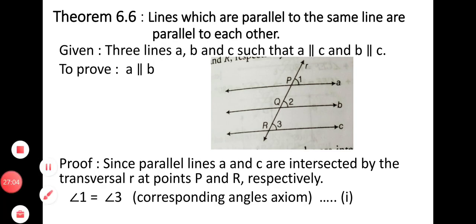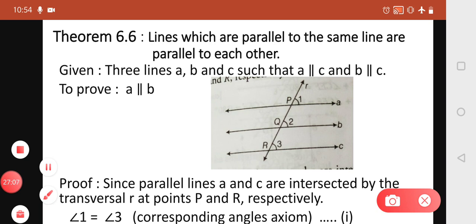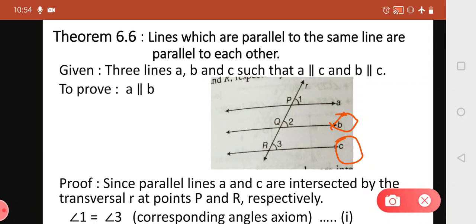Again what is given is that line B is parallel to C, and transversal R intersects these two parallel lines at points Q and P. Again according to the axiom of corresponding angles, when a transversal intersects two parallel lines, then each pair of corresponding angles are equal.